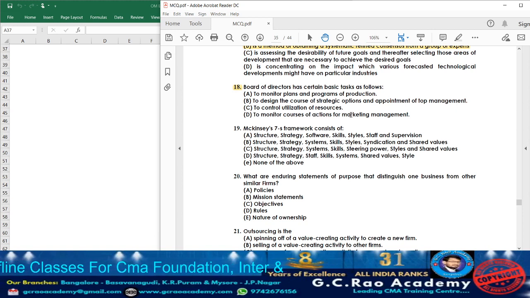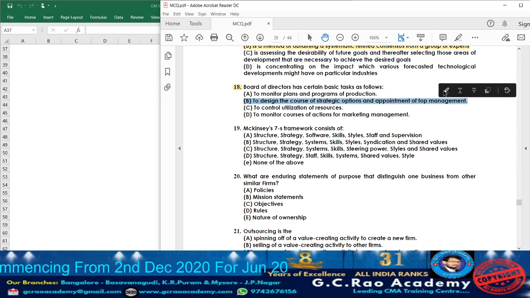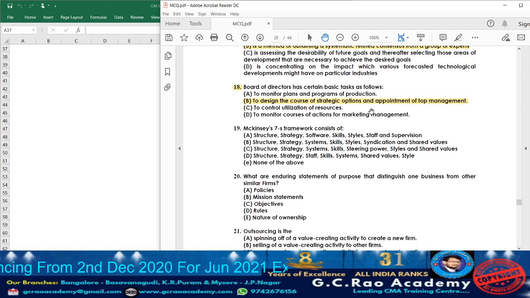Option C, to control utilization of resources. Will they be involved in the utilization of resources? No. Who is going to usually monitor utilization of resources? Production department heads, not the board of directors. Next, to monitor courses of action for marketing management. The marketing manager will look after it, not the top board of directors. So what will be the answer here? Option B will be the answer. To design the course of strategic options and appoint the top management. This will be the task the board of directors usually has to perform.